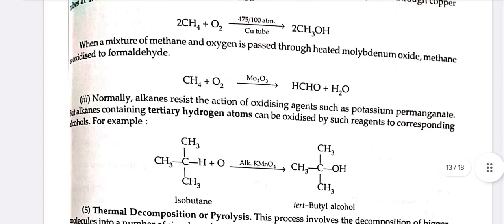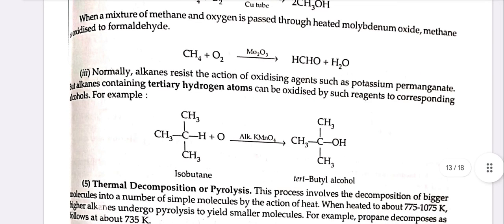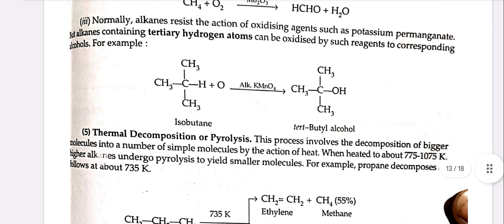Normally, alkanes resist the reaction of oxidizing agents such as potassium permanganate, but alkanes containing tertiary hydrogen atoms can be oxidized by such reagents to corresponding alcohols. For example, isobutane plus oxygen in the presence of alkaline KMnO4 gives rise to tertiary butyl alcohol.